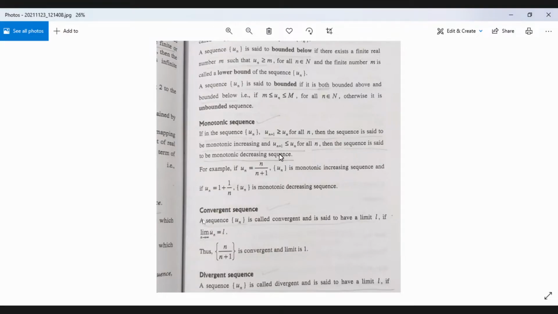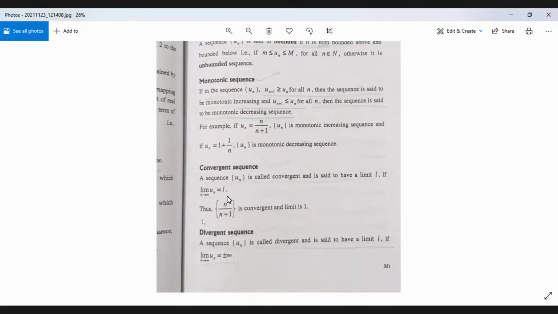For example, if you consider 1, 2, 3, 4, 5, 6, 7, 8, etc., then the terms are increasing. That's why u_{n+1} is greater than or equal to u_n, and hence we call it a monotonically increasing sequence. Whereas if the sequence is 1, 1/2, 1/3, 1/4, 1/5, etc., in that case the terms are decreasing. That's why we call it a monotonically decreasing sequence.